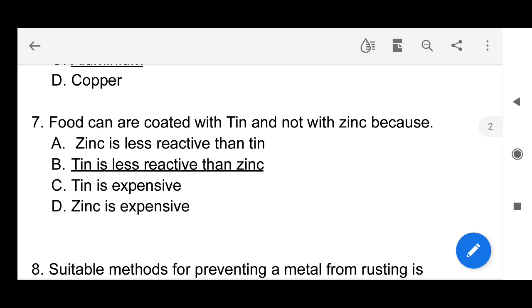Next question, food cans are coated with tin and not with zinc, because see here, tin is less reactive than zinc. If we coat with zinc, it is not safe. So here tin is less reactive and it usually does not react with the air at normal temperature. So food cans are coated with tin.